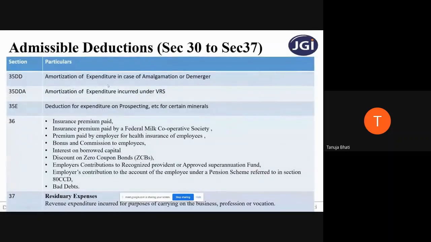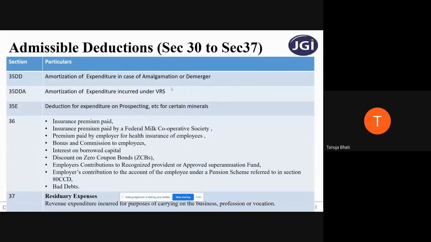Next is amortization of expenditure in case of amalgamation or demerger. When two or more companies come together, it is called amalgamation. Demerger is when two or more companies separate. Whatever expenses are incurred in the amalgamation or demerger, 1/5 of such expenditure every year you can show in your P&L account, and it will be allowable expenditure.